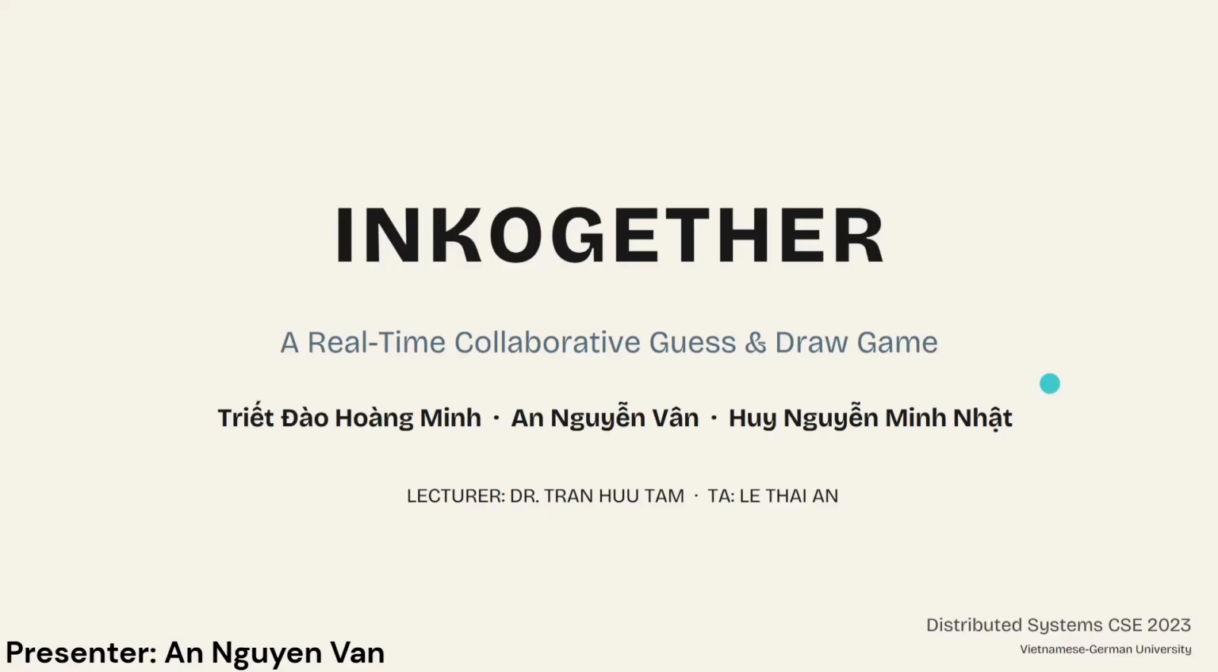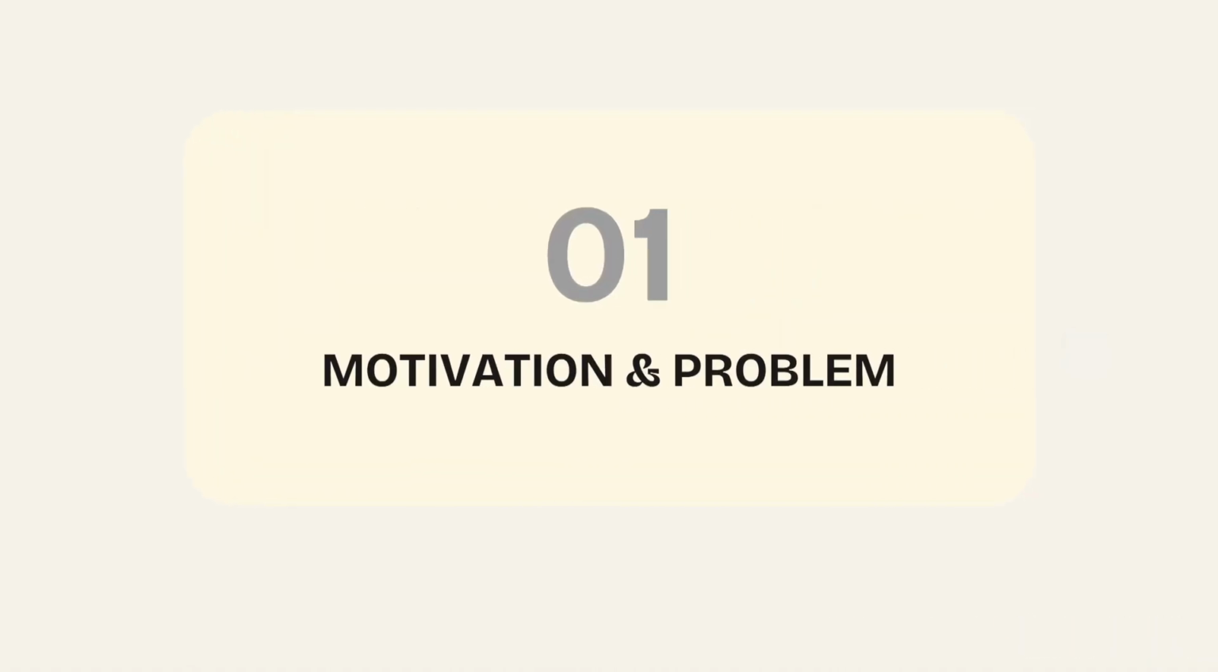Hello, we're here today to introduce to you Inkogether, which is a real-time collaborative drawing and guessing game built as a final project for a distributed system course. So first, we're going to start with the problem statement and our motivation to build this application.